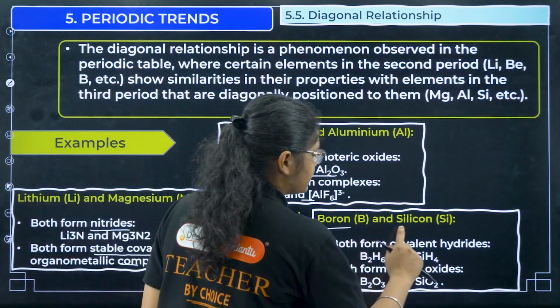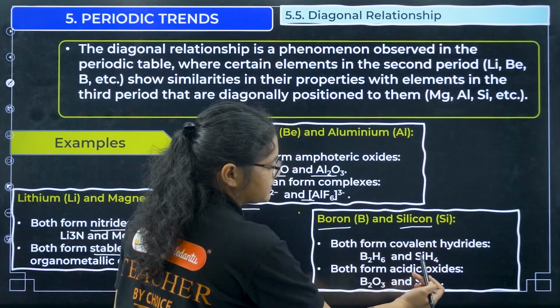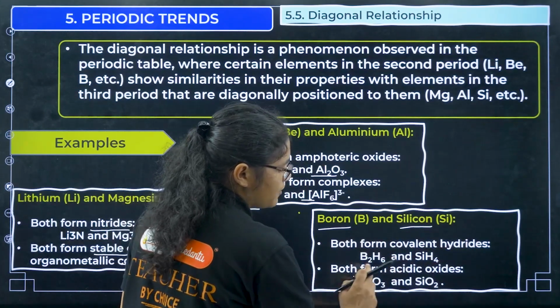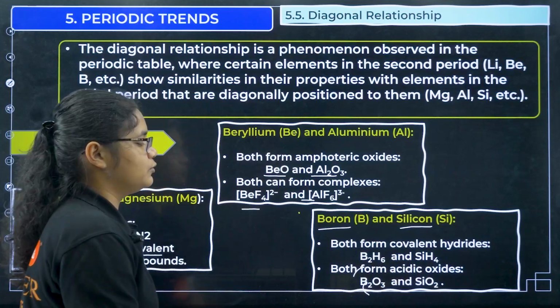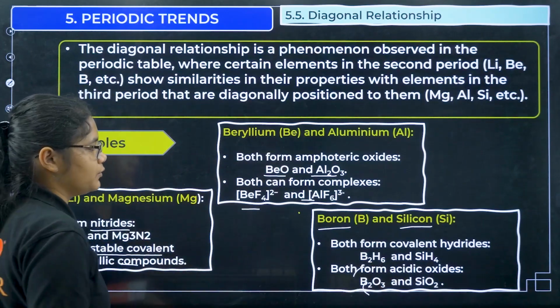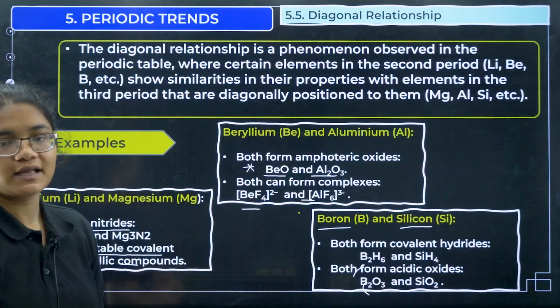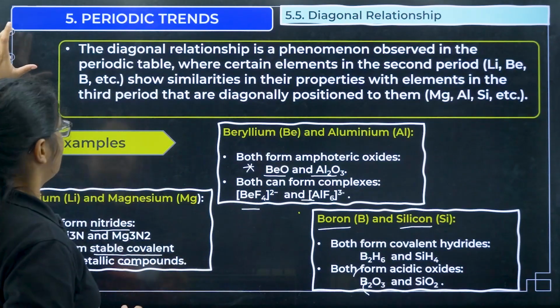Now boron and silicon, what properties do they have? They both form covalent hydrides, B2H6 and SiH4, and they can both form acidic oxides like B2O3 and SiO2. These are certain properties that you should know, and this is very important. Beryllium oxide and aluminium oxide are amphoteric in nature.